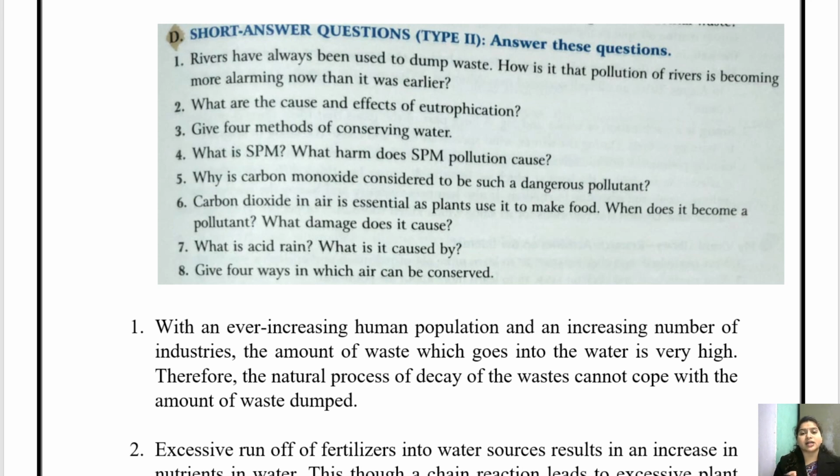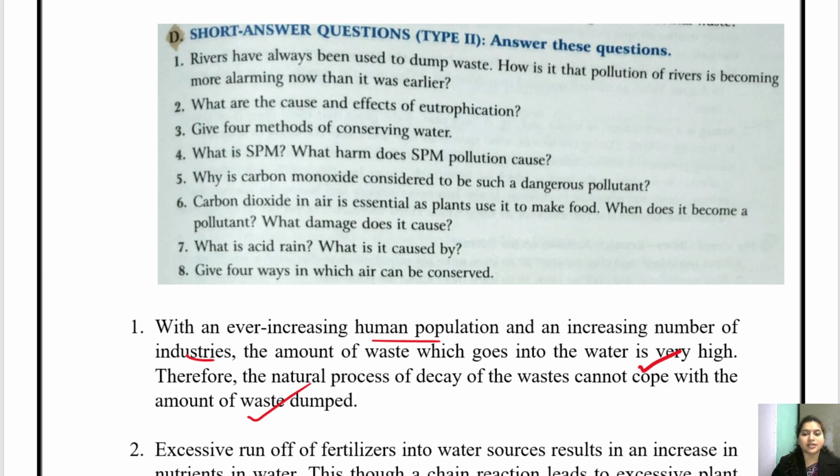That is why it has become more alarming these days than before. So with an ever increasing human population and an increasing number of industries, the amount of waste which goes into the water is very high. Therefore, the natural process of decay of waste cannot cope with the amount of waste disposed and dumped. Clear?